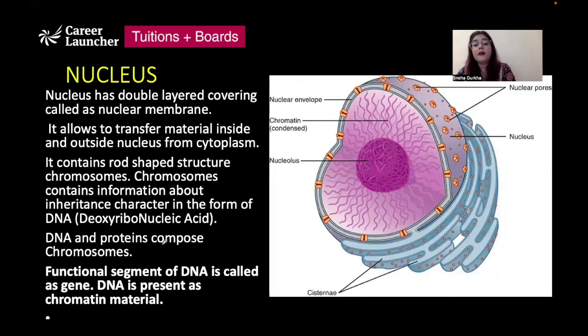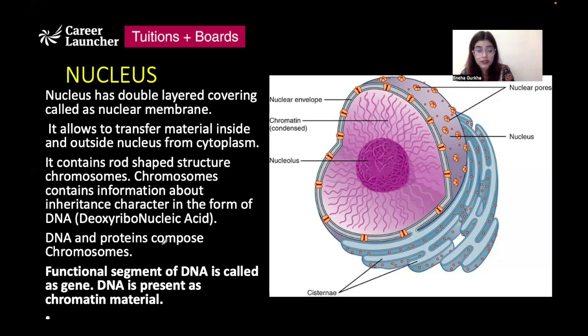The very first organelle that we need to discuss is the nucleus. Nucleus is one of the most important organelles present in the cell because it has the hereditary material, which is DNA, that gets transferred from one generation to another, from parent to progeny.